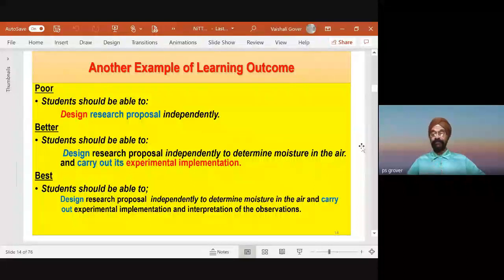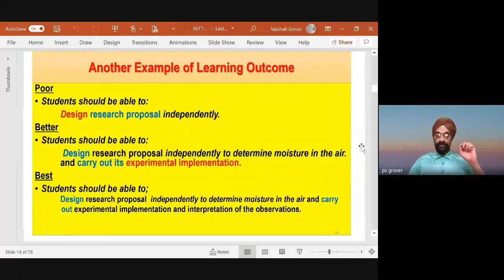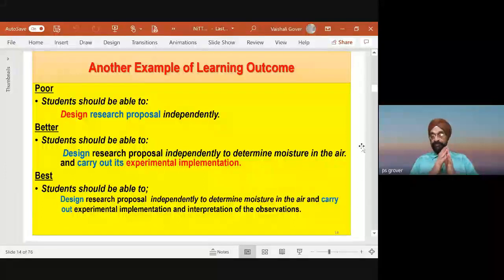This he will be able to do only when the student is conveyed specifically, with the help of a learning outcome statement, that you have to do this thing. The student is clear. The moment the student is clear what is to be done, believe me, students are very intelligent entities. They will do it. Many of you may say that students don't come to class. Now, that is a different topic we can discuss. Why will they not come to class? Because they think, what will I get here?